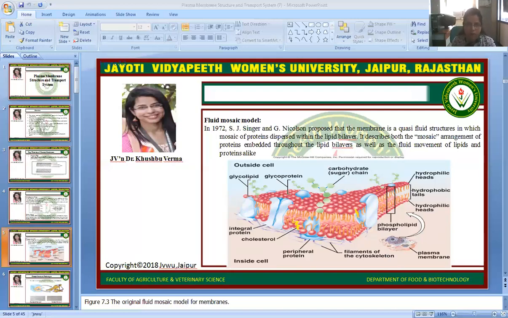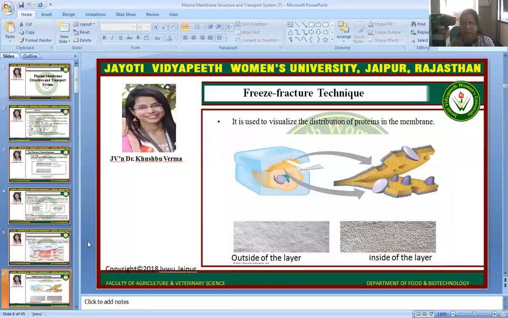If we talk about the analysis of the cell, that is, how the cell membrane can be analyzed, there is a famous technique known as the freeze fracture technique. It is used to visualize the distribution of proteins in the membrane.